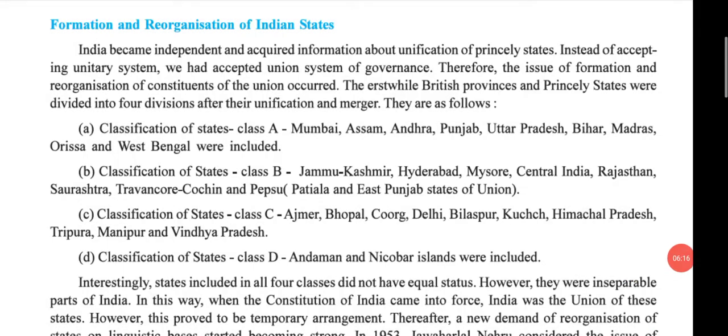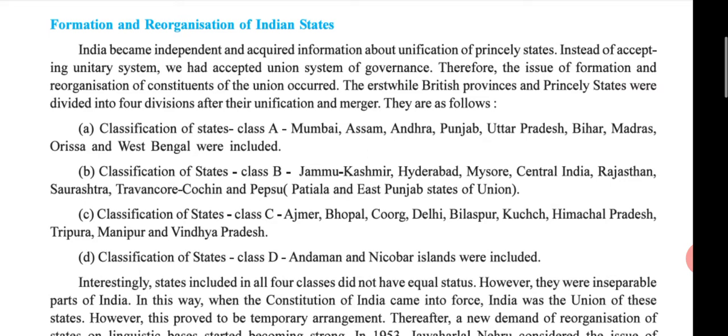Classification of states. Class A: Mumbai, Assam, Andhra Pradesh, Punjab, Uttar Pradesh, Bihar, Madras, Orissa, and West Bengal are included in Class A. See students, please tick mark this, for 2 to 3 marks.